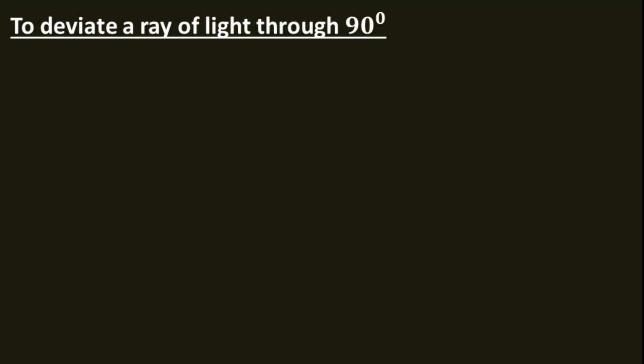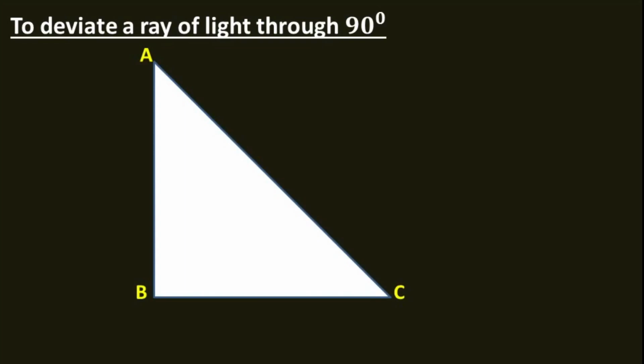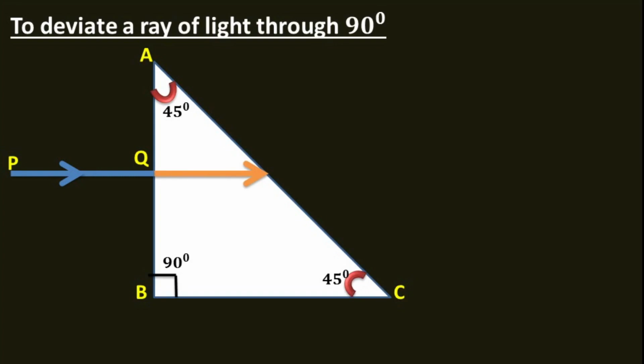Let us take a total reflecting prism. We know here angle B is 90 degree, angle A is equal to angle C, which is 45 degree. If a ray of light is incident normally at the face AB, we know it will pass undeviated into the prism and strike the face AC. Now the important part is to identify the angle of incidence at this point. Let us mark this point as R.